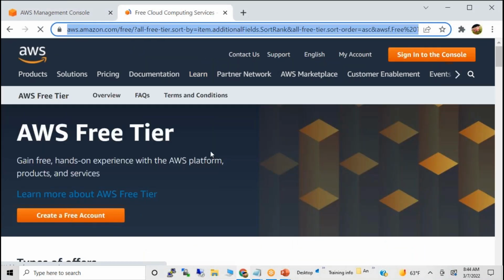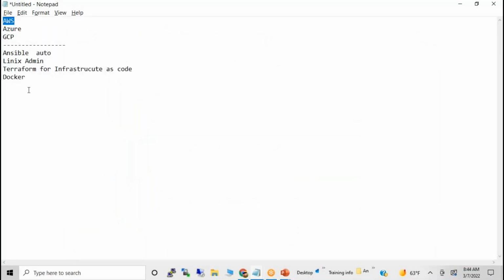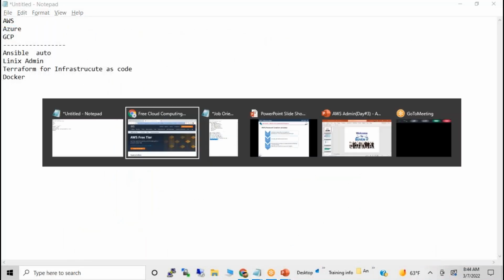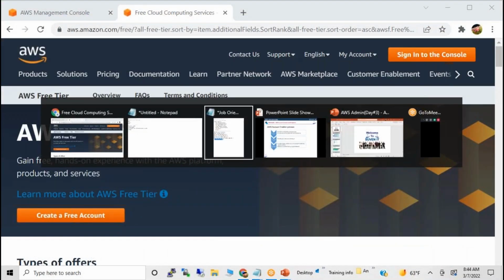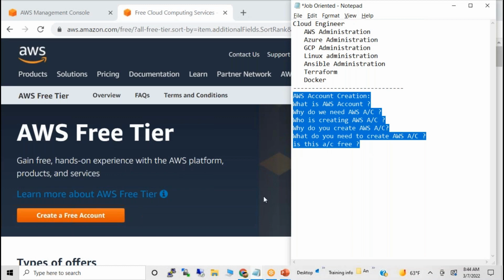So now you are very clear about why we are creating this AWS account, what an AWS account is, and what the free tier is. The free tier, everyone understands, right? If anyone is not clear about any of these questions, let me know.